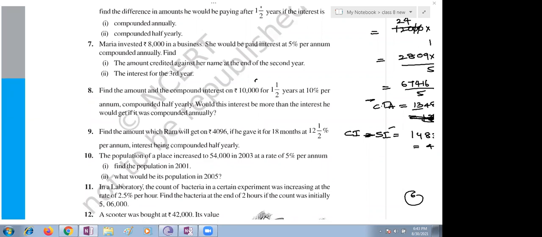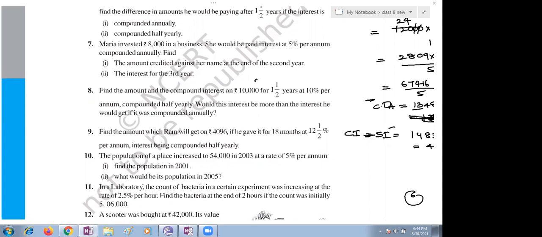Yes, ma'am. 8,000 into 1 plus 5 upon 100 to the power 2. Right. We can make it 1 by 20, 5 by 100. Then we can directly write 8,000 into 21 by 20 into 21 by 20.